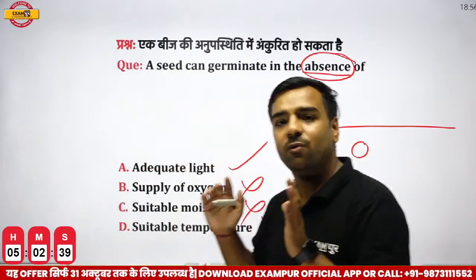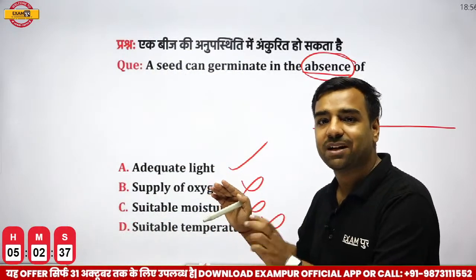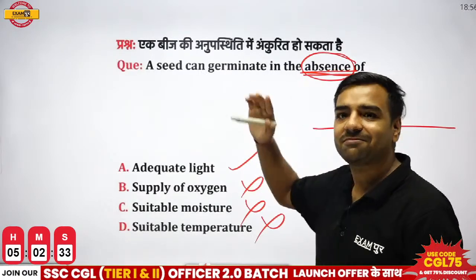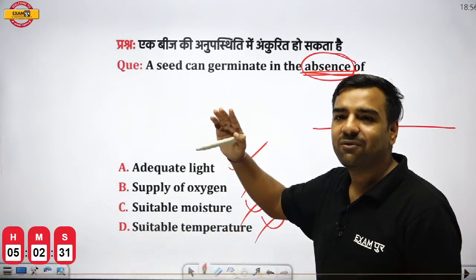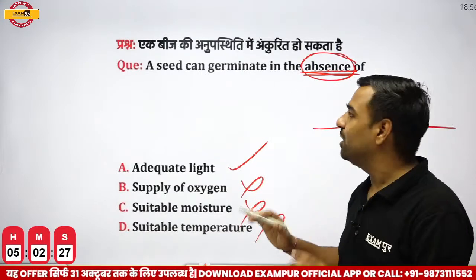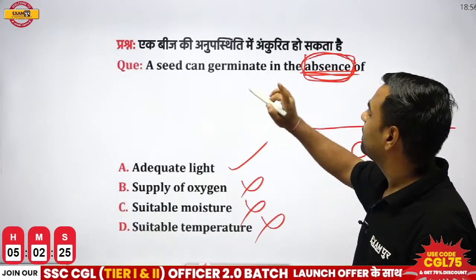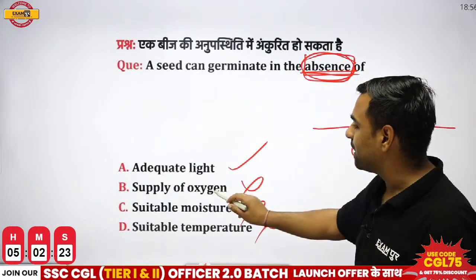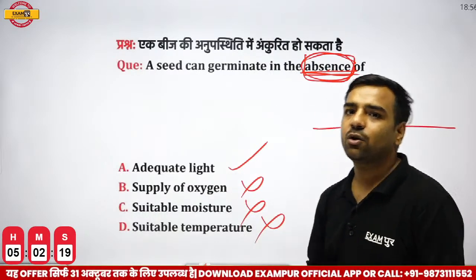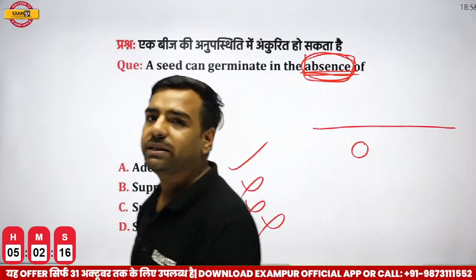So yes, whenever you are going with the examination part, please remember, always have a look at this part, whether it is clear or not. I want you all to be correct in the main examination. So that's why I've told you, please always have a look at this part. A seed can germinate in the presence of oxygen supply, suitable moisture and suitable temperature, but in the absence of adequate light. Okay, so all these were the important questions from the CGL part.